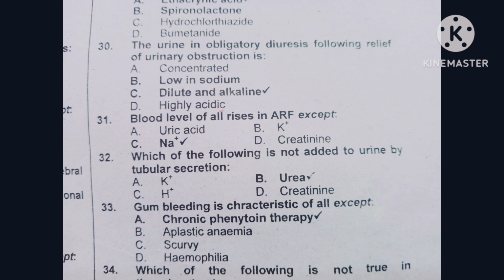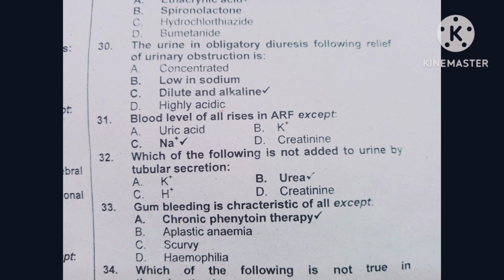Question number 31. Blood level of all rises in acute renal failure except: option A is uric acid, option B is potassium, option C is sodium, option D is creatinine. Blood level of all rises in case of acute renal failure, except sodium. The correct option is sodium.